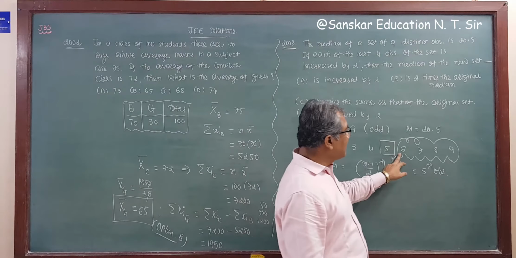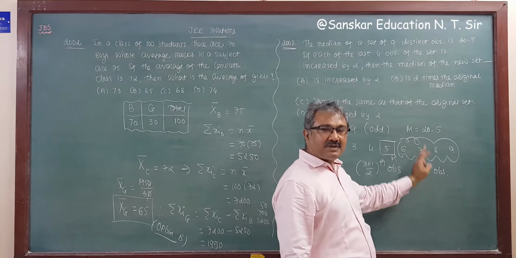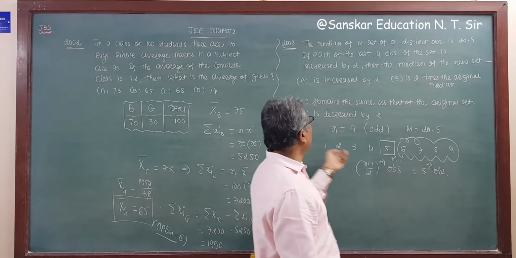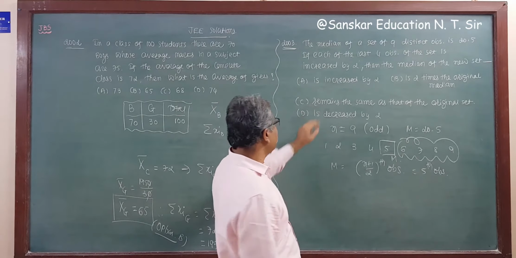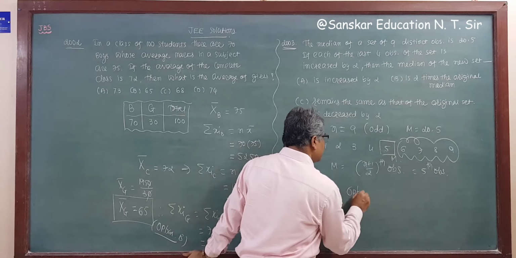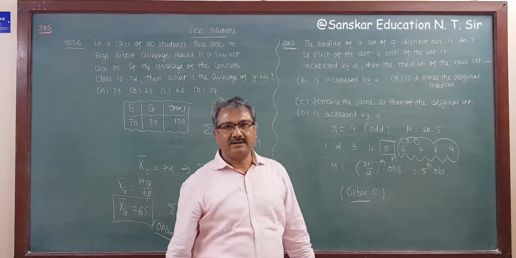Because we are increasing the 6th, 7th, 8th and 9th observations by 2, the median remains the same as that of the original set. That is, option C is the correct answer. So option C is correct, right?